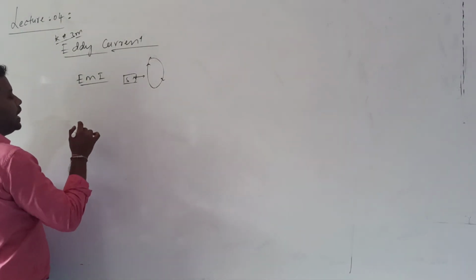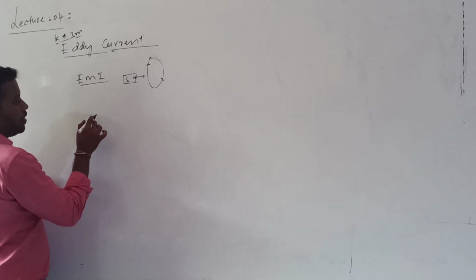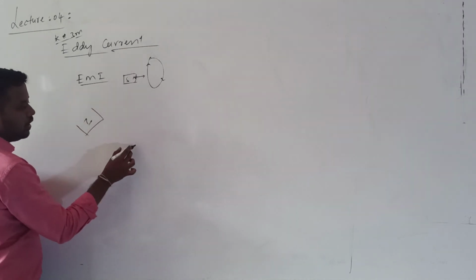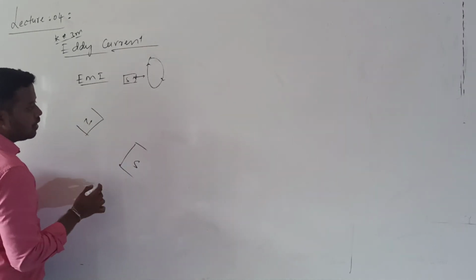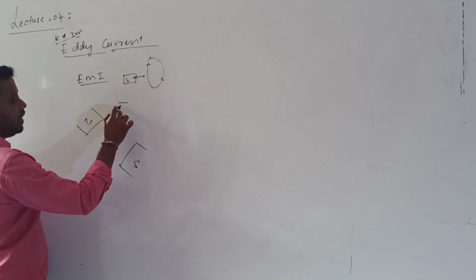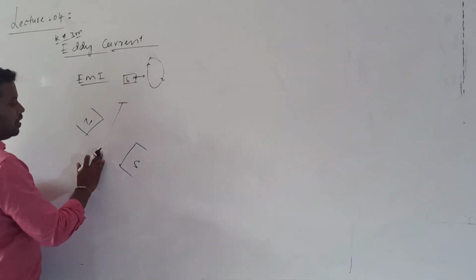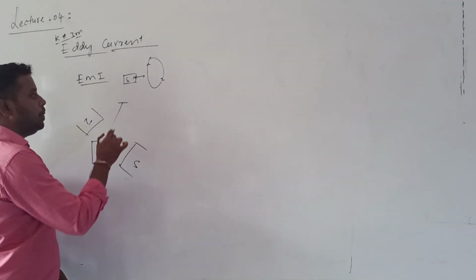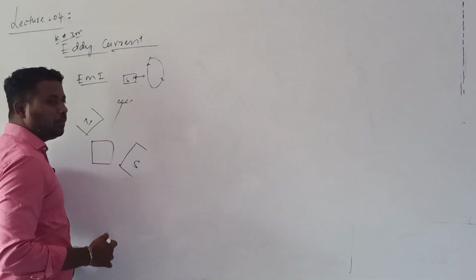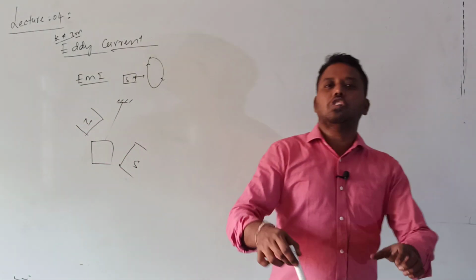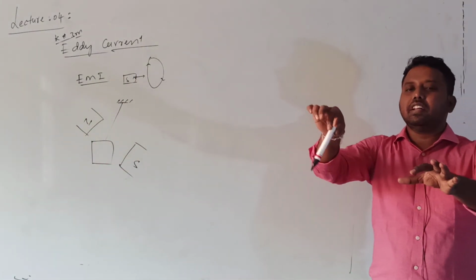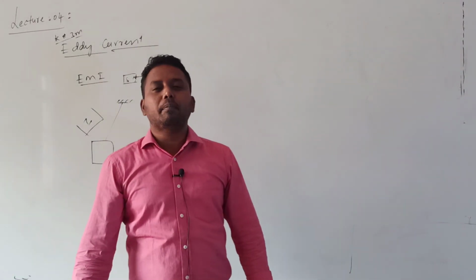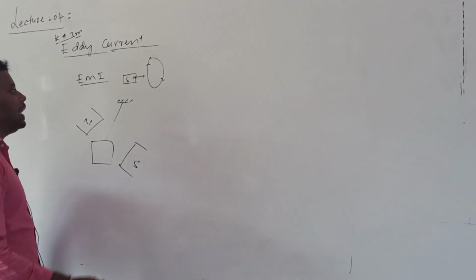Actually, consider an external magnetic field, here let me call the north pole and here the south pole. In this external uniform magnetic field, let me consider one copper plate. The copper plate is fixed from this, and I allow that copper plate to oscillate between the magnetic poles. So the copper plate is nothing but a bulk matter of conductor.